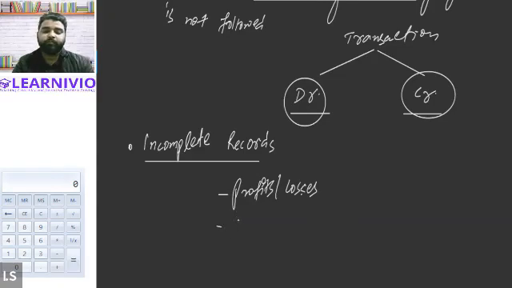Neither will you be in a position to calculate the value of the assets and liabilities of the business. There are various other limitations of single entry system as well, but for now you can consider that incomplete record or single entry system basically means a system of accounting wherein the rules of the double entry accounting system are not followed. That means the transaction has been recorded in the books of account, avoiding one aspect of the transaction, either the debit aspect or the credit aspect. We have considered only one aspect of the transaction.